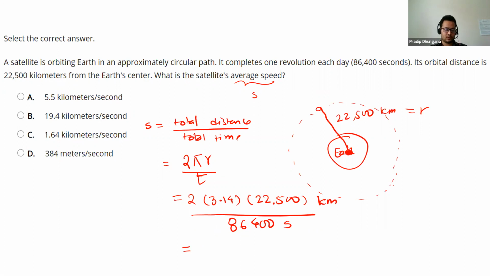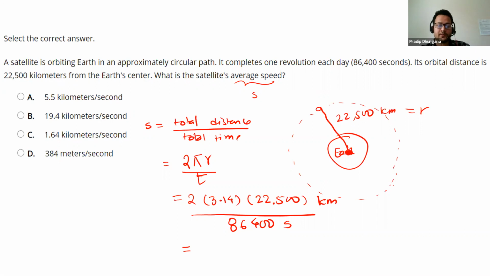Let me do it real quick in my calculator. 2 times 3.14 times 22,500 divided by 86,400. So it's approximately 1.635, but we can round it to 2 decimal places.